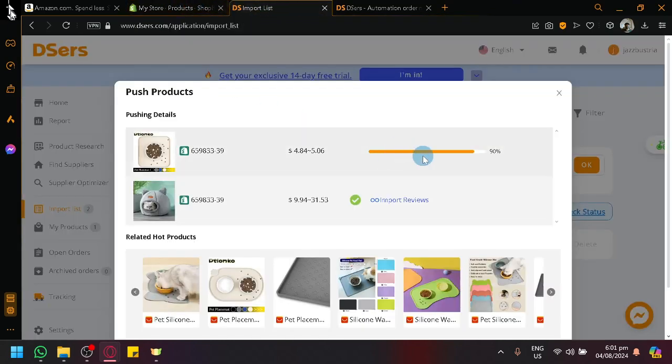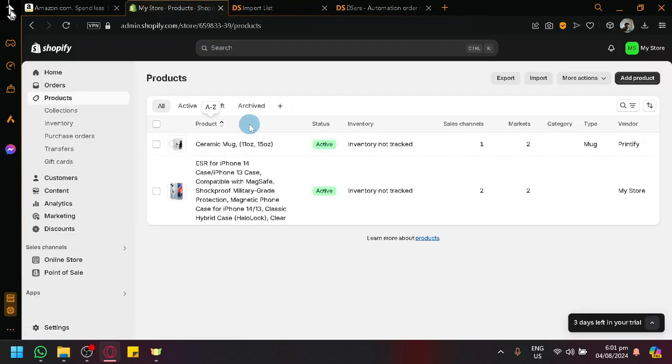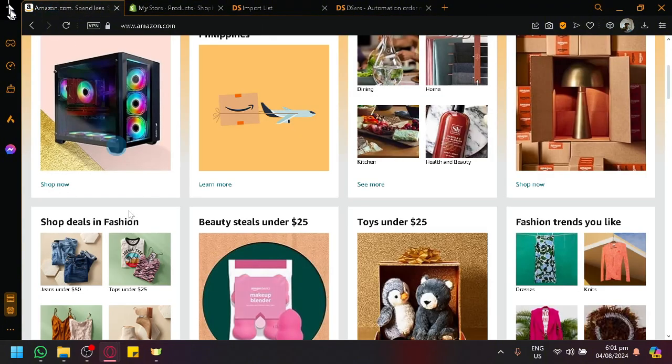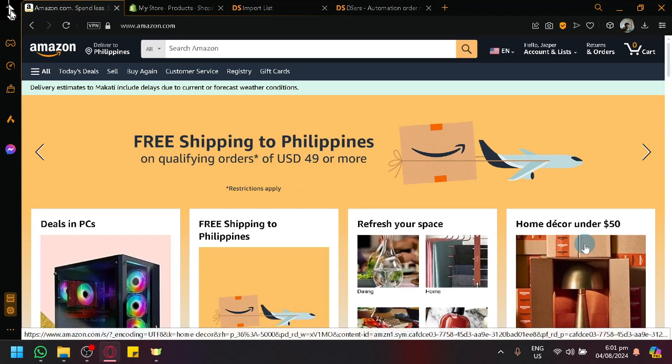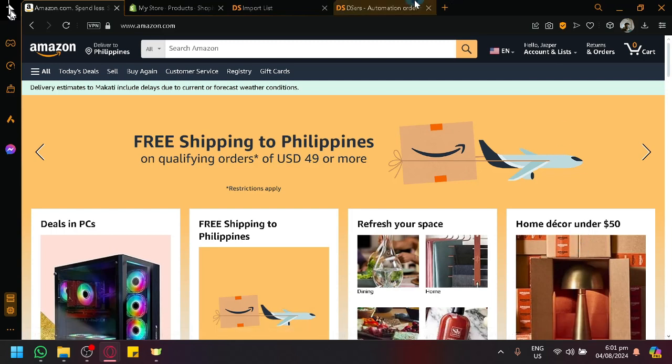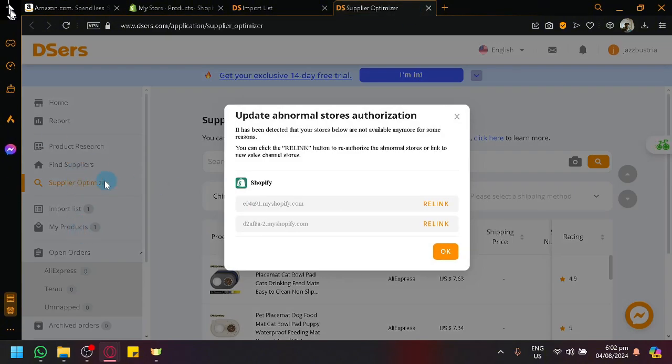We're going to refresh this after this one finishes. But anyway, the application should be able to recognize the newly registered products inside of Shopify. It will then automatically upload it on your Amazon store since it's going to sync. Now, who will manage the orders, who will manage the different products, like the drop shipping, how do we ensure that it's going to perform drop shipping? Now, you don't need to worry about that. Deezers will be the one who's going to manage that with all of its different options over here.